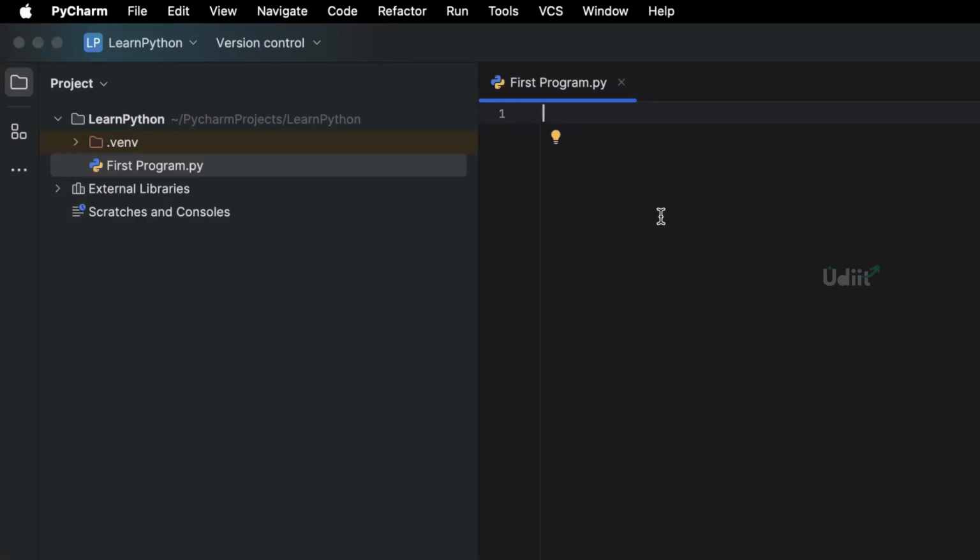Welcome back. In the previous lesson, we installed Python and PyCharm in our system. We have created a new project named Learn Python and created a new Python file, firstprogram.py. Now we'll get started and write a first program in Python.